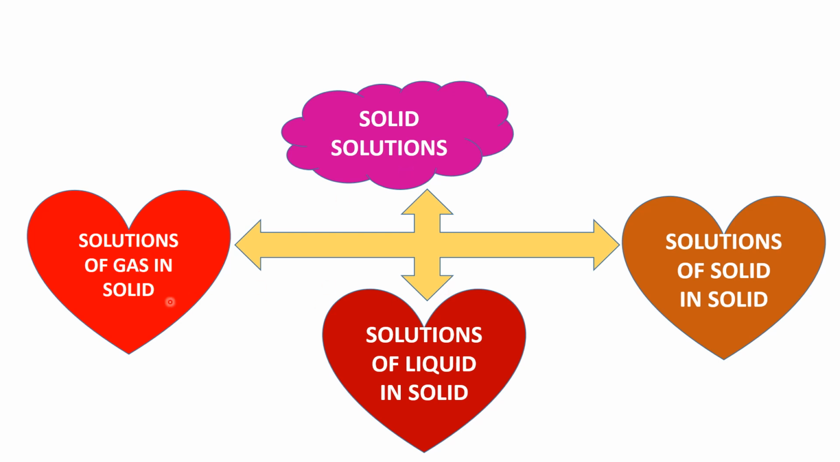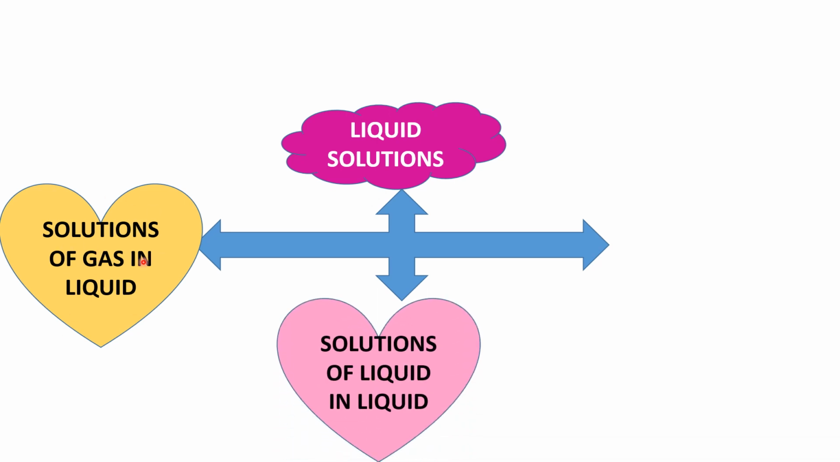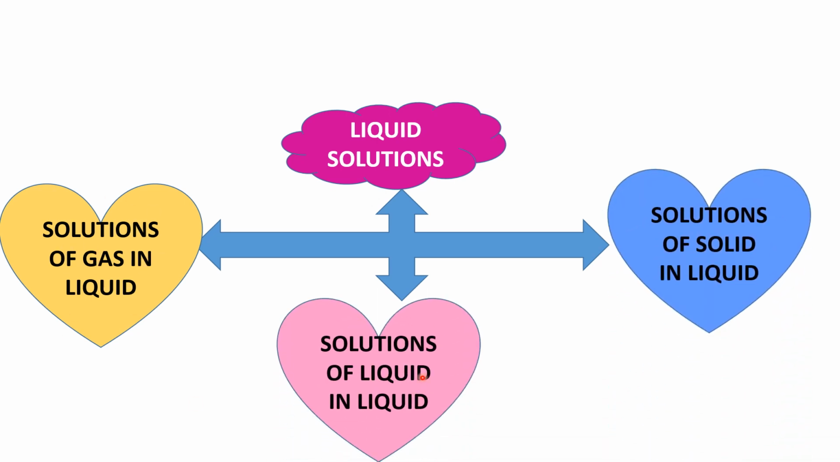One is solution of gas in solid, another one is liquid in solid, and the third one is solid in solid. The second type of solution is liquid solutions, in which there are 3 types of binary solutions. One is solutions of gas in liquid, second one is solutions of liquid in liquid, and the third one is solutions of solid in liquid.